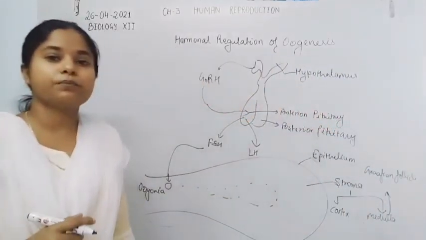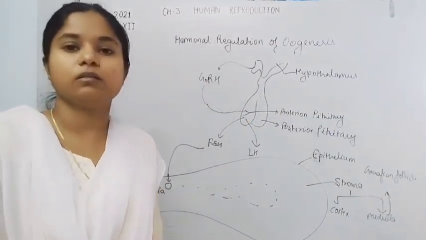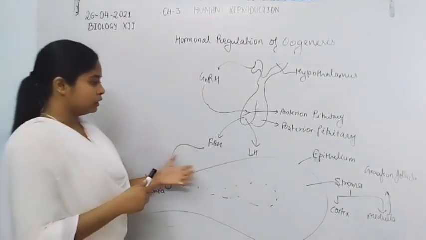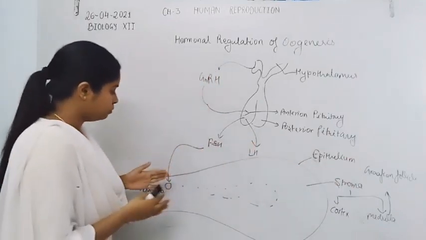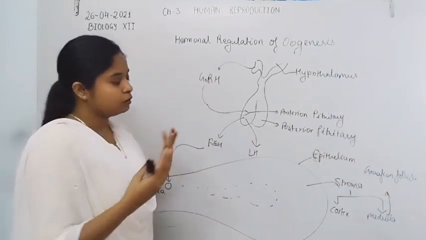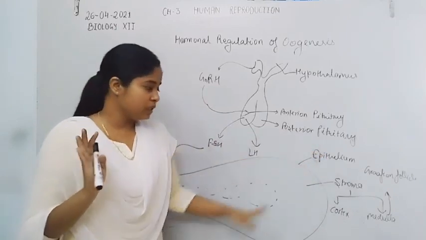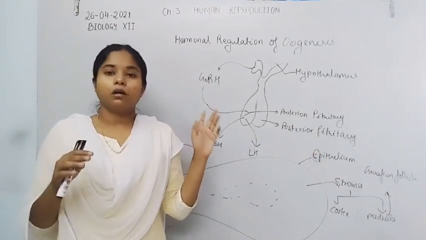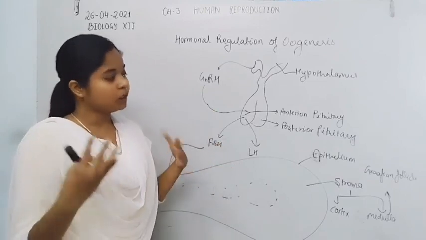Graafian follicle is present. In the Graafian follicle, all the follicles are formed by the germinal epithelium. The oogonia of the epithelial cells undergo mitosis or meiosis division to form the Graafian follicle.